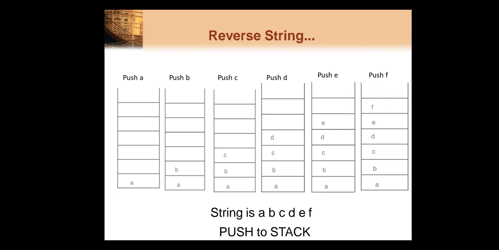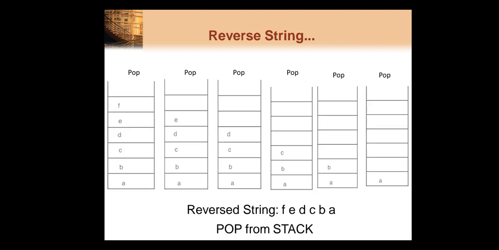We are inserting the string A, B, C, D, E, F on a stack. Now we want to display this string in a reverse direction. So we have to just perform the pop operation. Whenever we perform the first pop operation, it will display the character F, because it is placed last in the stack, so it will be deleted first. So whenever we perform the pop operation, it will display the string in a reverse direction.